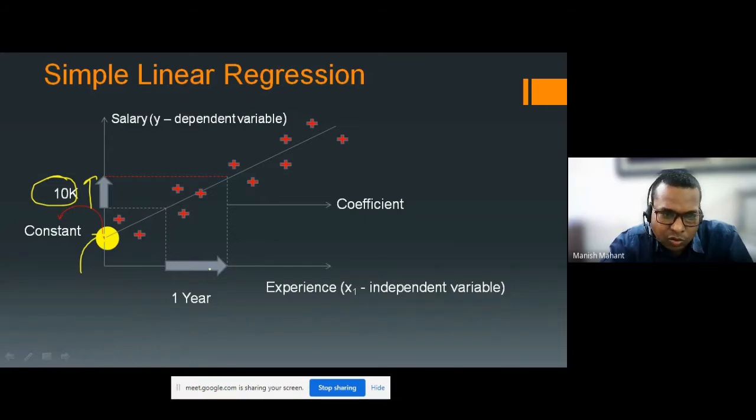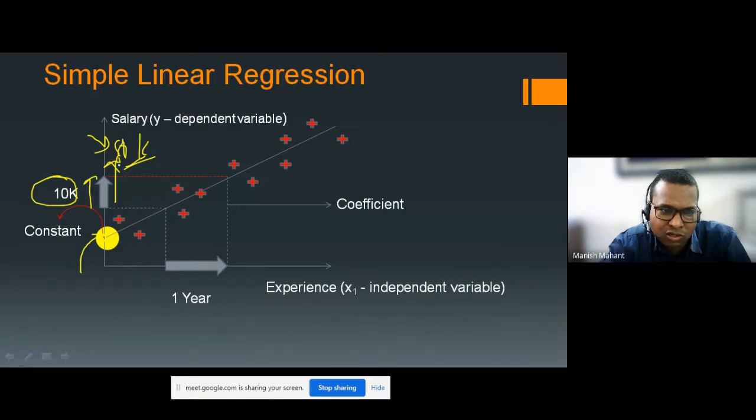Suppose, take an example, by 1 year of experience your salary has been increased by 80,000. Can it be possible in a hypothetical world, or in the real world? No. An employee's salary should increase by a minimum amount.